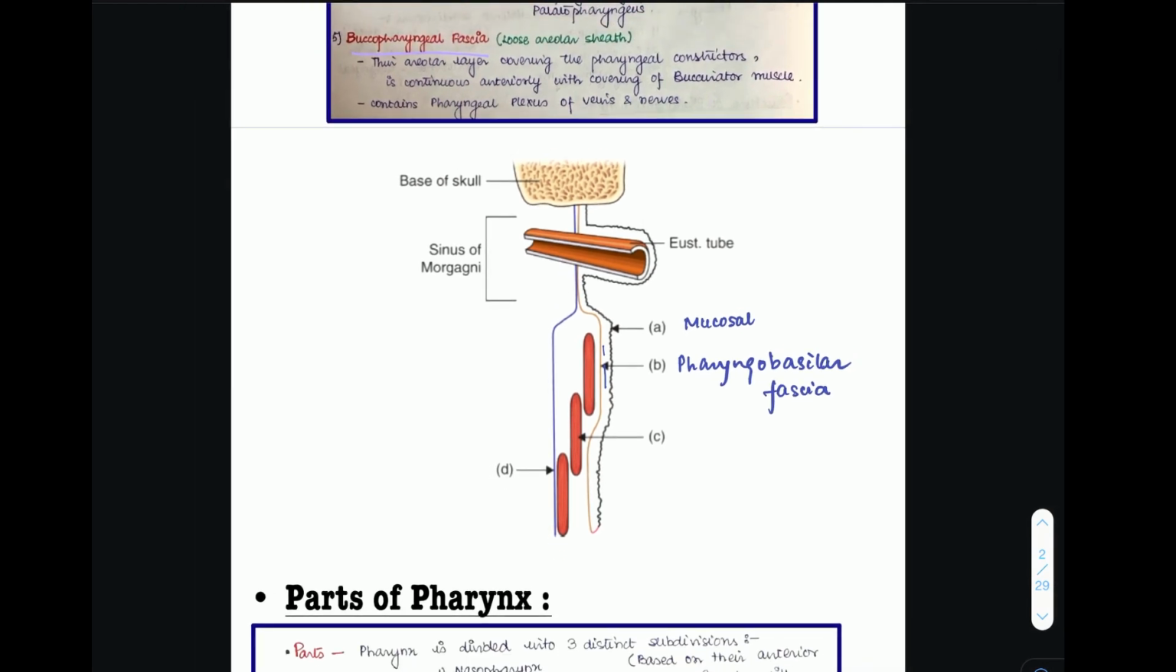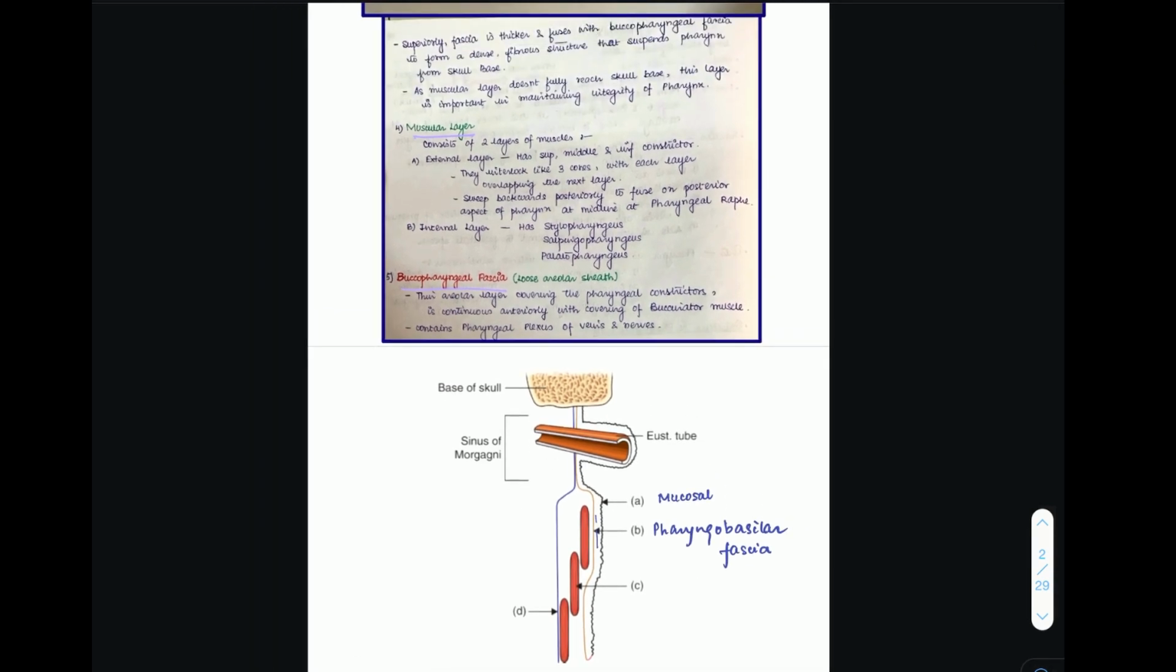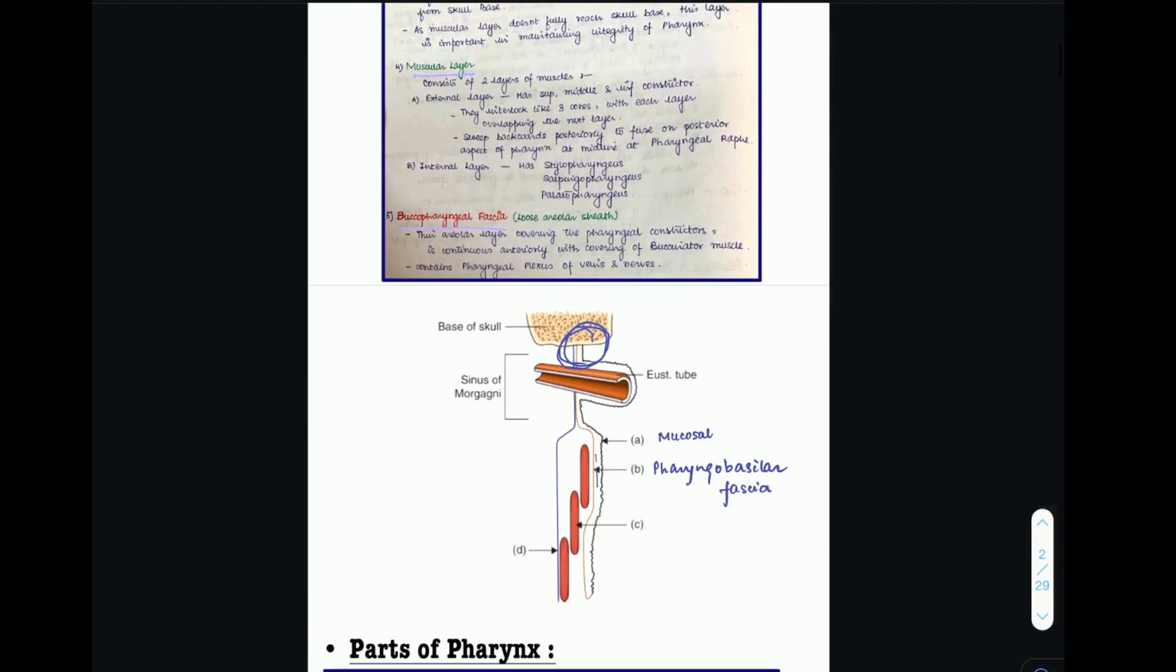We'll see that the next layer, which is the muscular layer, is not continuous throughout the length of the pharynx. It is deficient at the upper limit of the pharynx, which is near the base of the skull. Thus, the pharyngobasilar fascia has to be very thick in this particular region so as to maintain the integrity of the pharynx, because the muscular layer is not able to reach the skull base. This is the importance of the pharyngobasilar fascia.